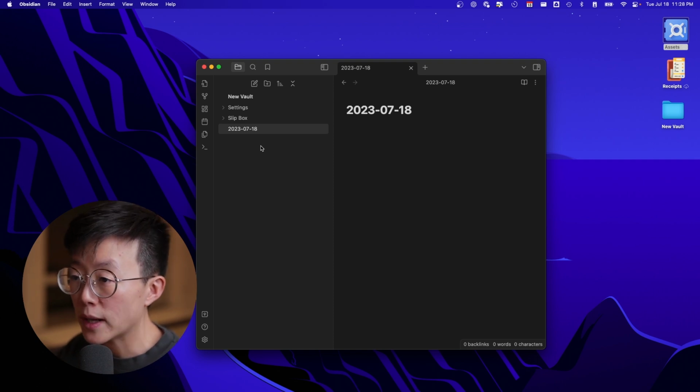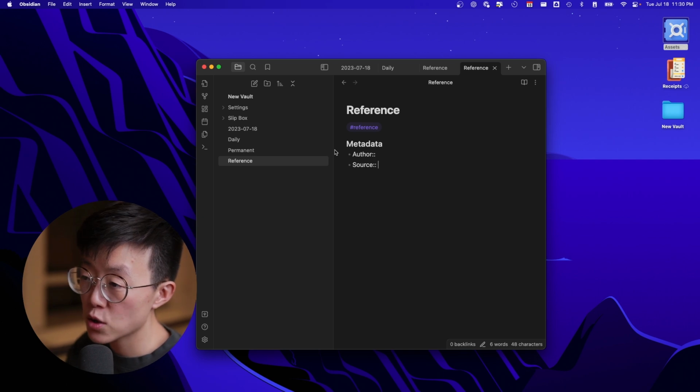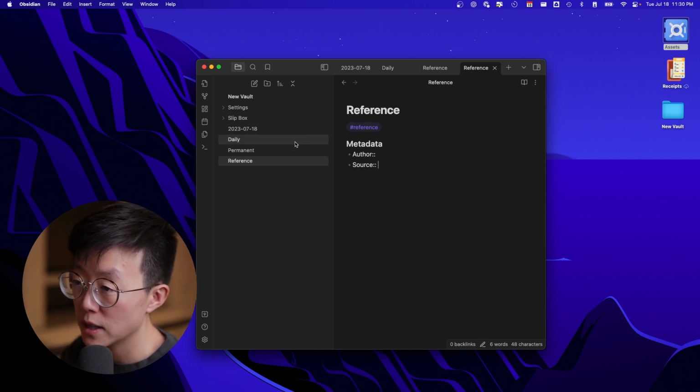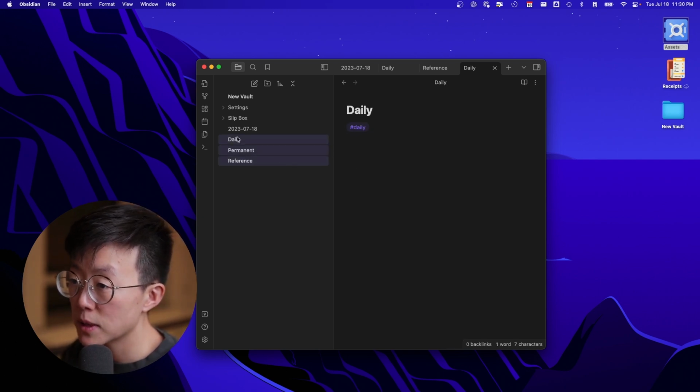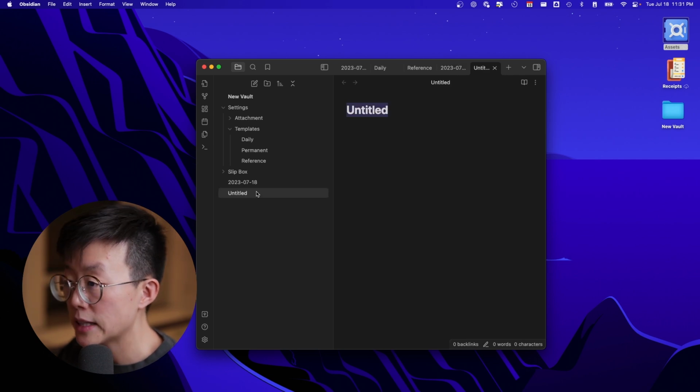In order to create templates, you simply create new notes. You can use the link in the description in order to download these templates. Once you create the templates, you have to move them into the templates folder. Now, once we have the templates, if we want to create a new note using the templates, all we have